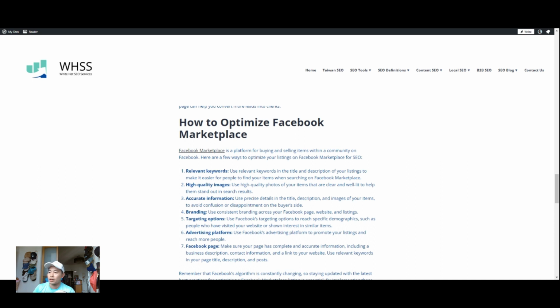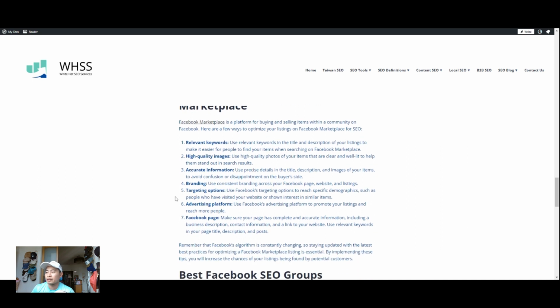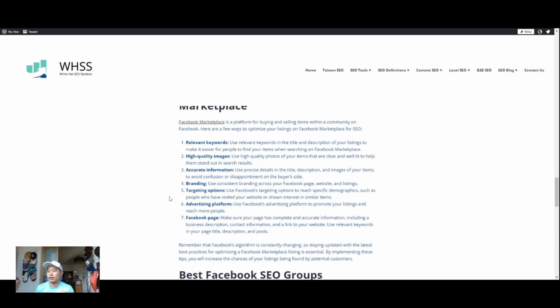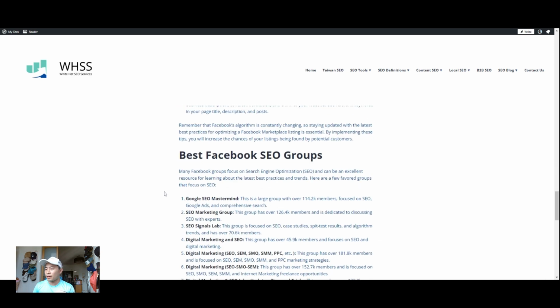Use high quality images. You can target, because you have data, right? You can have demographics data. So it's important that if you use Marketplace to list the products or services you want to sell, you make sure you're targeting the right audience. And it's all the same, right? You can use ads to share your product listing on Facebook ads. It's all about the same.